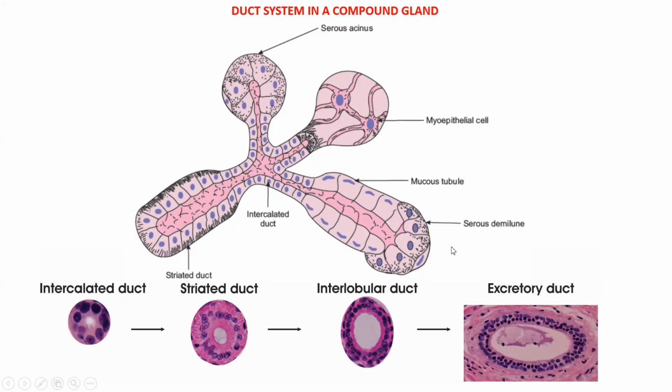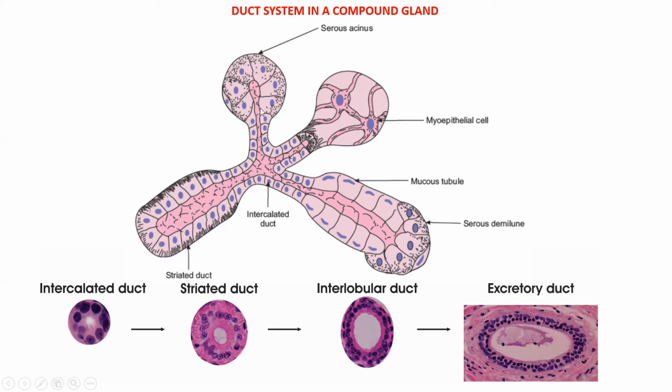This picture shows the duct system in a compound salivary gland. You can see the secretory end pieces, which are of acinus and tubules with a demilune over it, a mucous tubule, and over that you can see a serous demilune.